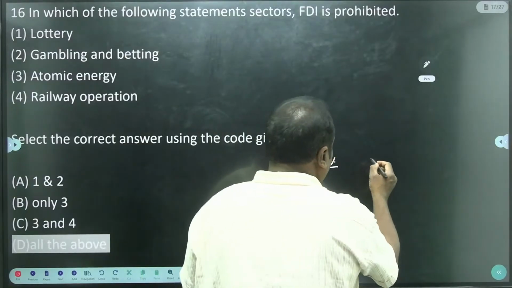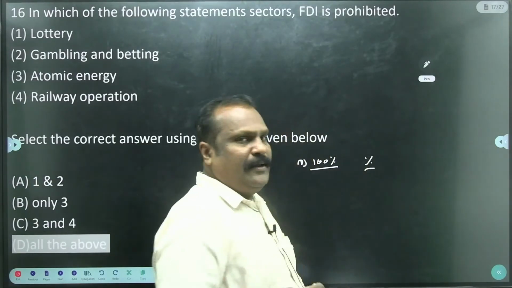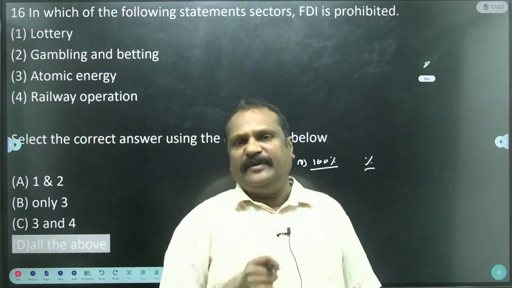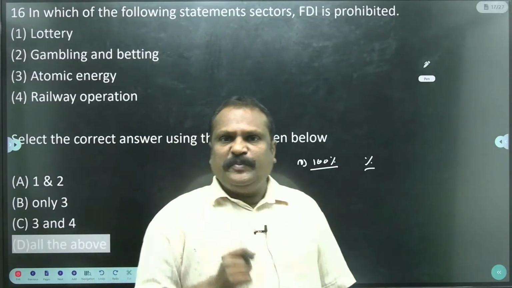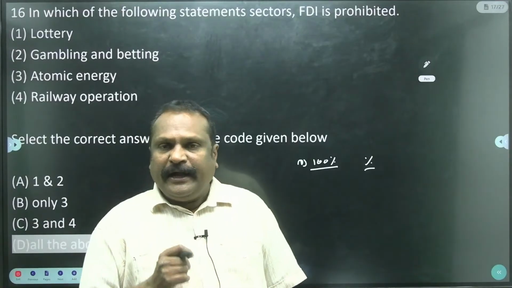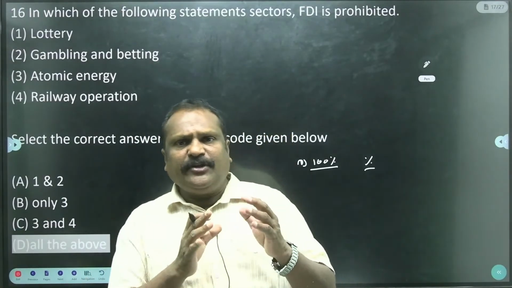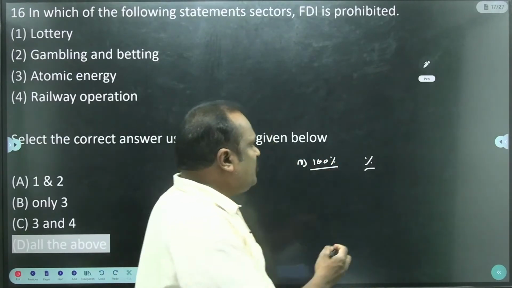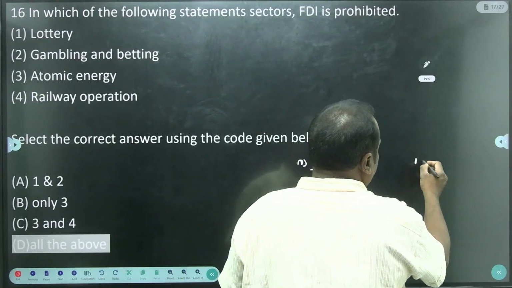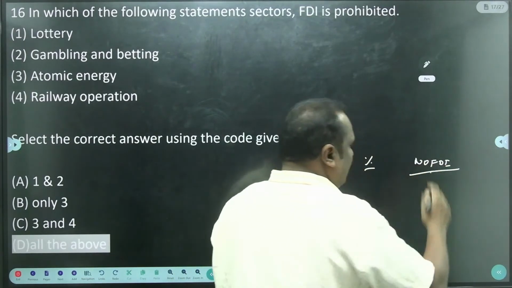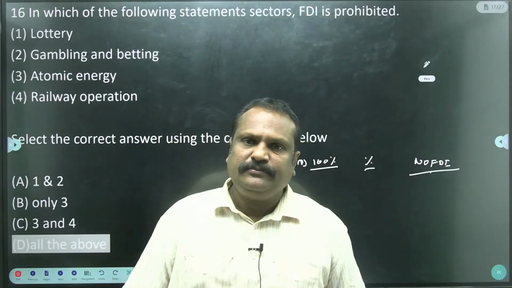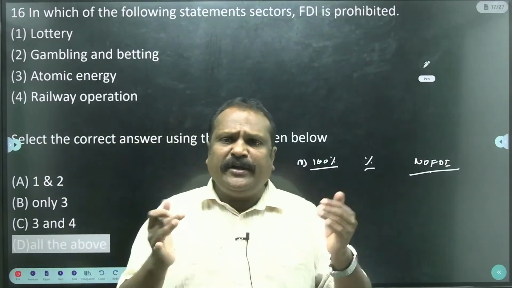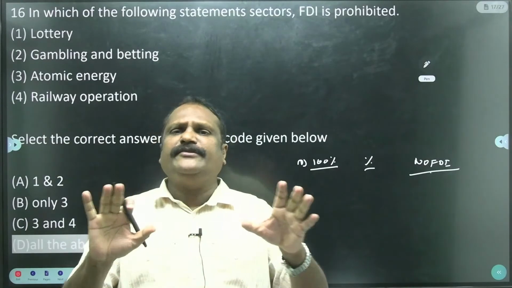There are some sectors with partial percentage. Government banks get FDI up to 20%, newspapers 26%, retail business 51%. These are important sectors, so FDI is permitted up to a limit only. Then there are some sectors with no foreign direct investment, important sectors where FDI is not permitted.